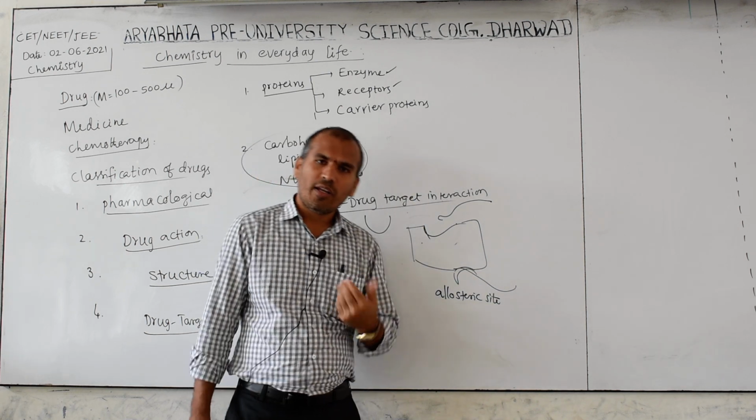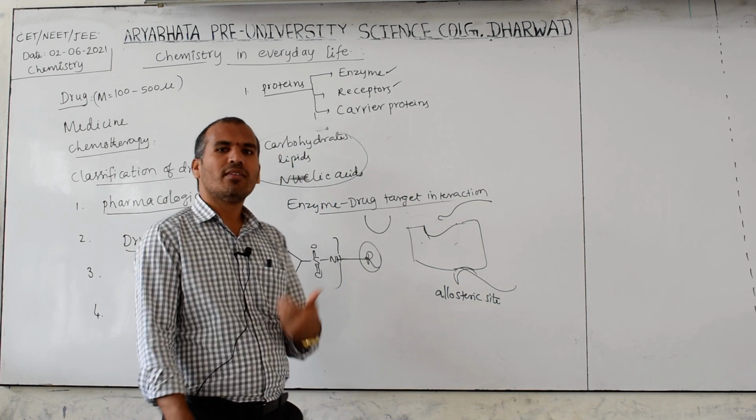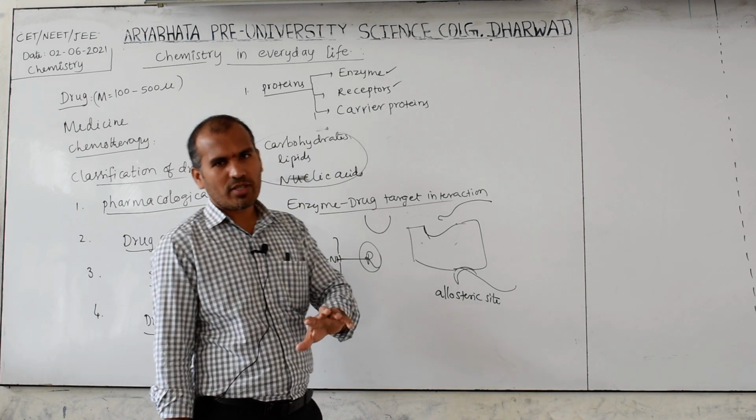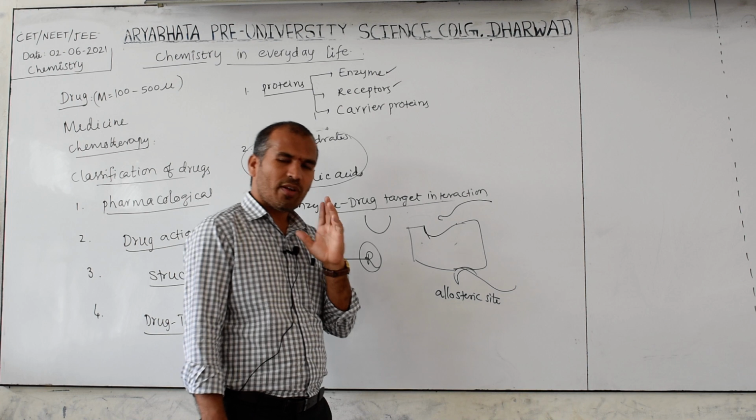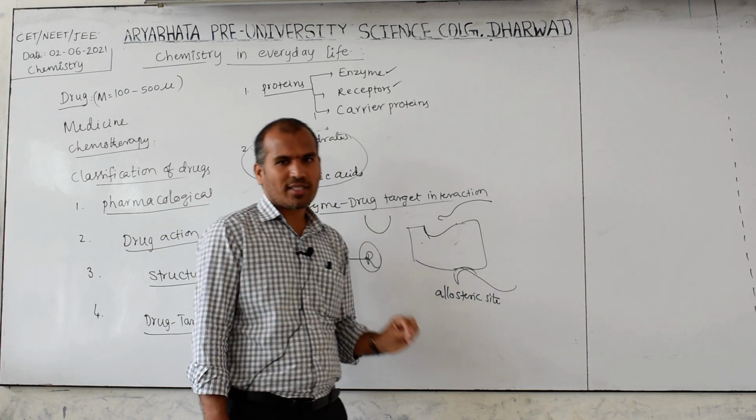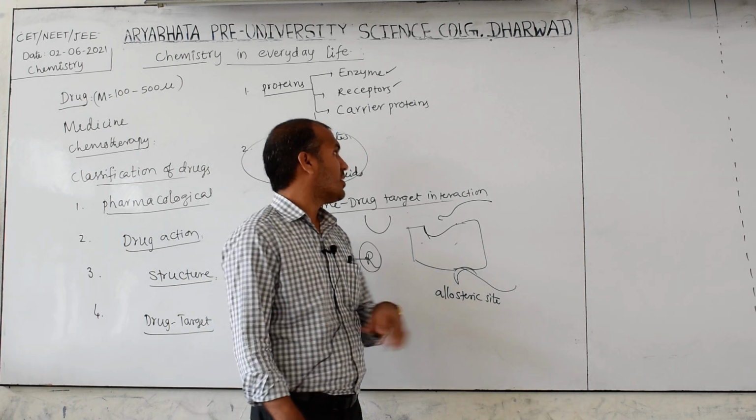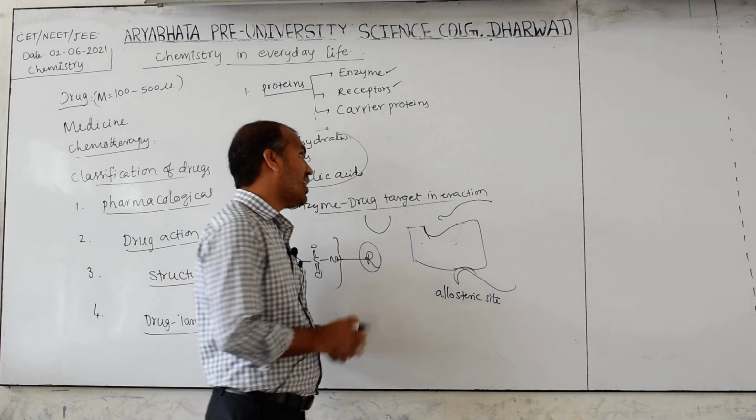If it is blocked when required, that may lead to other damage in our body. Sometimes it is required, sometimes not. Whenever it is not required, by using these drugs we can stop the interaction of enzyme and substrate. This is enzyme drug target interaction.